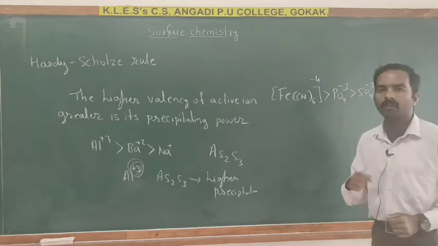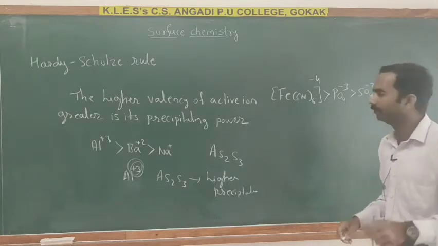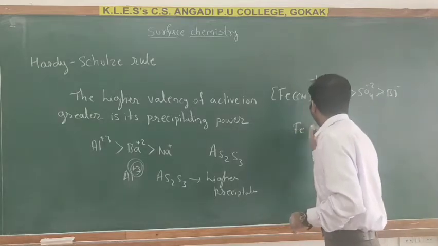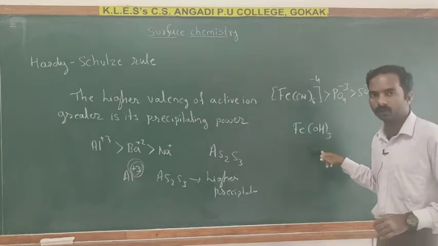So consider an example, the coagulation of ferric hydroxide solution.